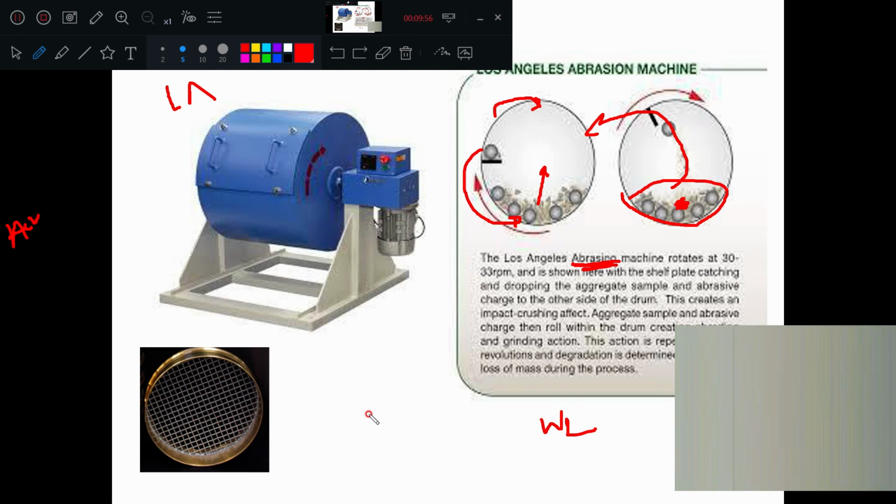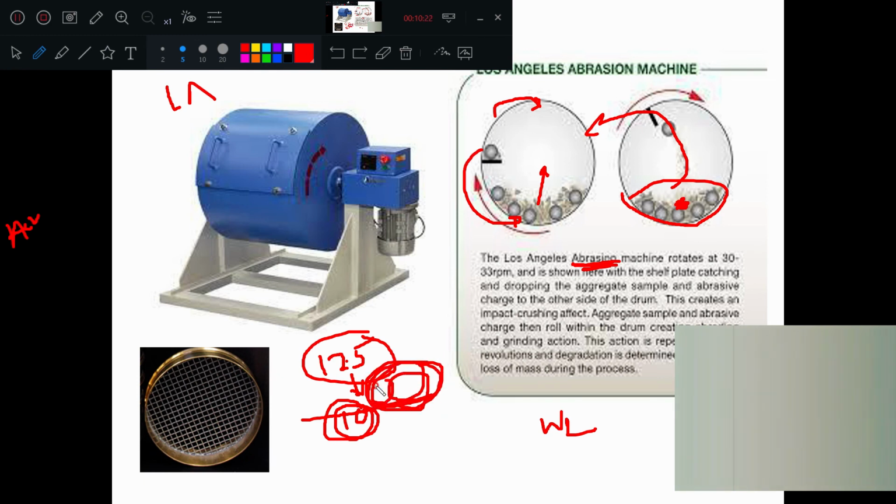So again, in the beginning, you are going to take a 12.5 mm sieve and a 10 mm sieve. The aggregate sample which is passing through the 12.5 mm sieve but retained on the 10 mm sieve, you are taking that sample. I hope it is clear like that.